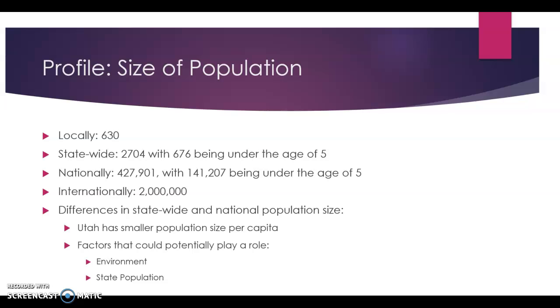The population size per capita of foster care children in Utah is smaller than the population size per capita nationally. A couple factors that could cause this number to be smaller is the environment. Environments differ from state to state, and environments can play a huge role in how people act as well as what children are exposed to. Another factor that could affect the numbers could be the population size of Utah. Utah is not a large state. We don't have a large population size, but states with larger populations could in return have more foster care children that need homes.